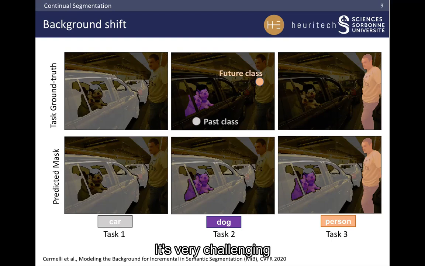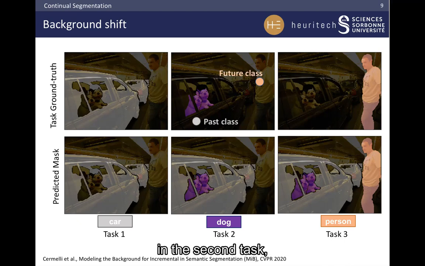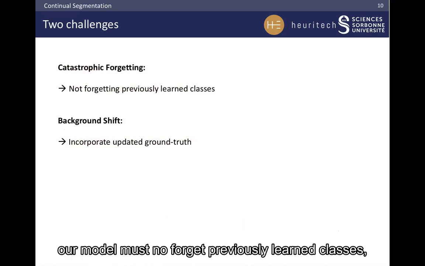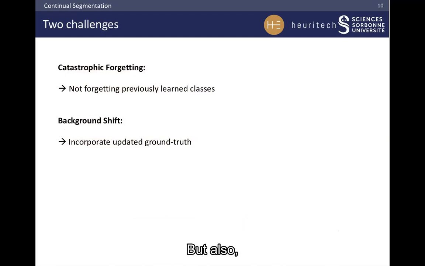This is very challenging because at any point in time, our segmentation map is only partially labeled. For example, in the second task, only dog is labeled. But the past class, car, and the future class, person, are present in the image while being unlabeled. Therefore, we have two challenges. First, catastrophic forgetting. Our model must not forget previously learned classes, as it often does in continual learning. But also, we must be able to incorporate the continuously changing ground truth, a phenomenon we call background shift.